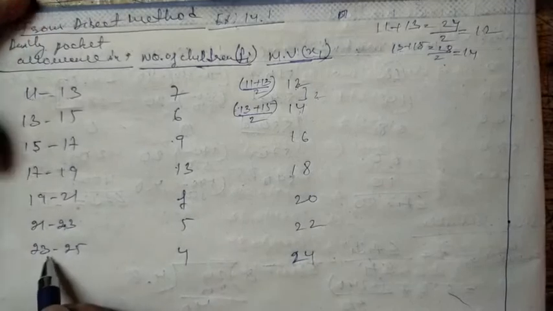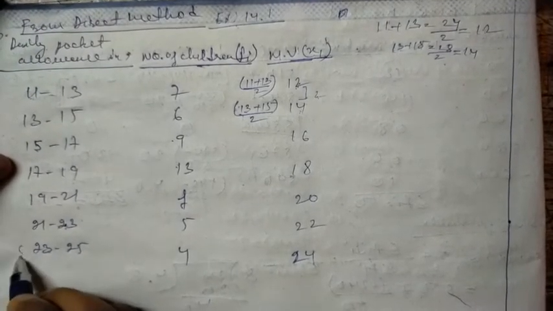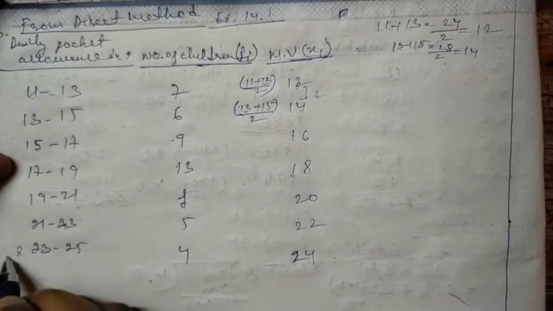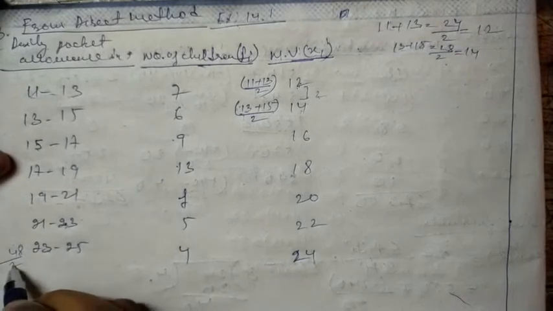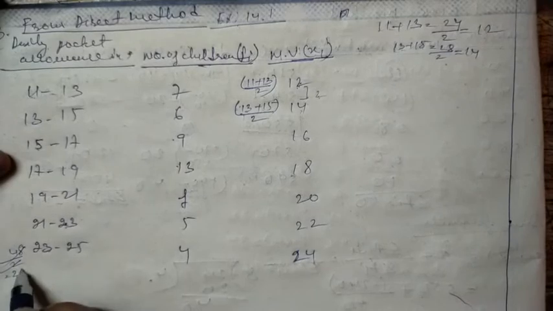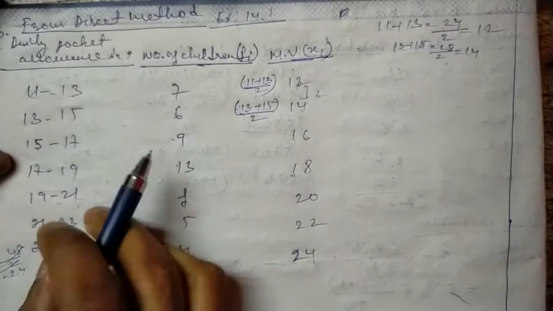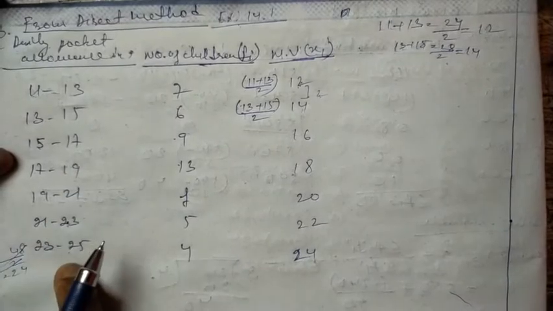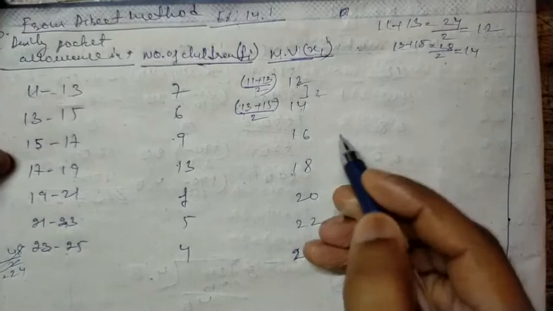See here, if you add 3 plus 5, that is 8, and 2 plus 2 is 4. If I divide by 2, in this way we can find the mid value. 2 twos are 4, 2 fours are 8, we have got the 24, right? So there is no need to find the mid value again and again. You see the gap between the numbers and just keep adding 2.